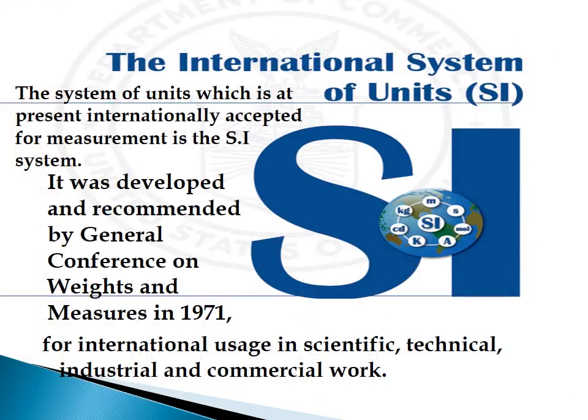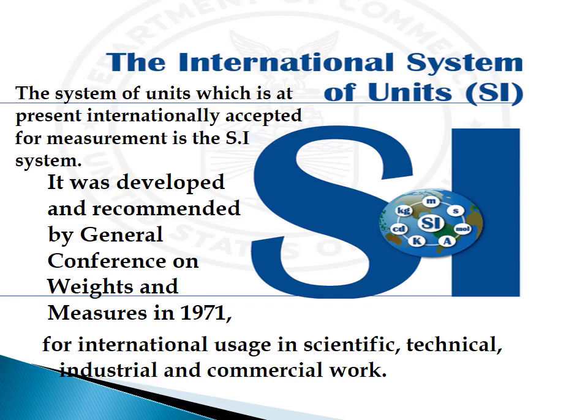Now I am going to discuss the international system of units. In earlier times, scientific communities were using three different systems of units for measurement. They are the CGS, the FPS and the MKS systems. The base units for length, mass and time in the CGS system are centimeter, gram and second respectively.